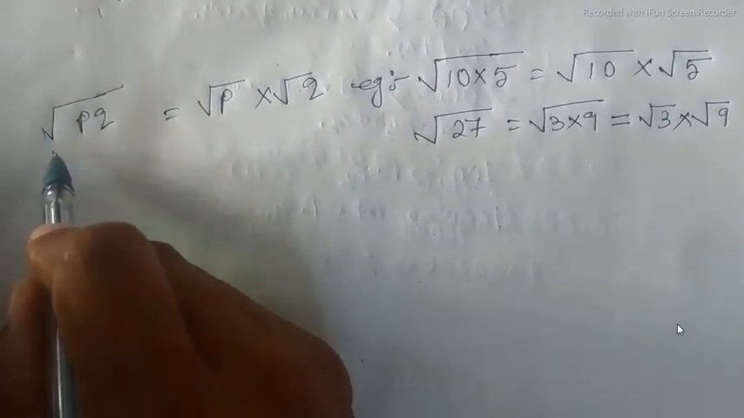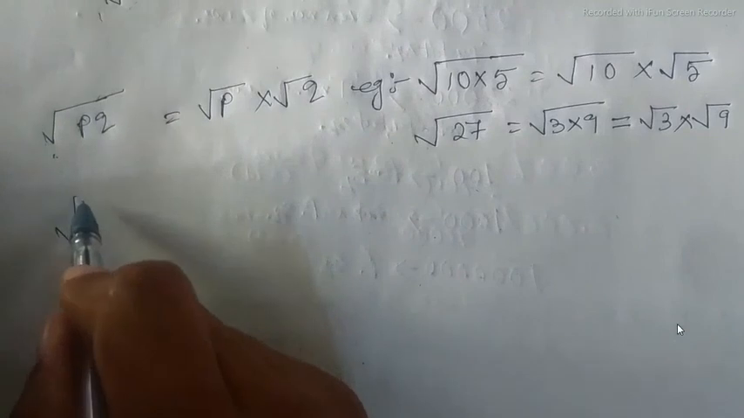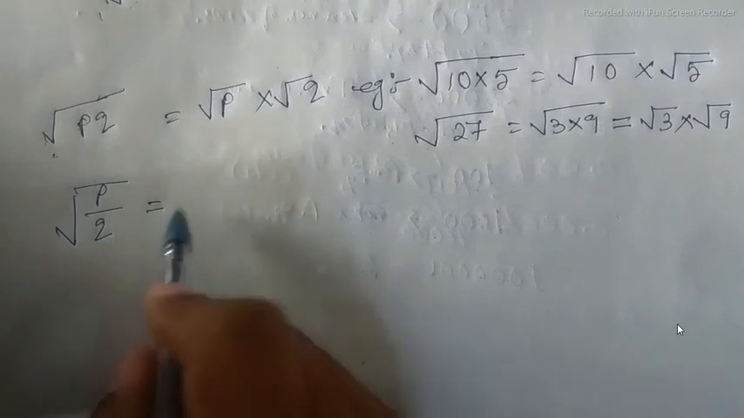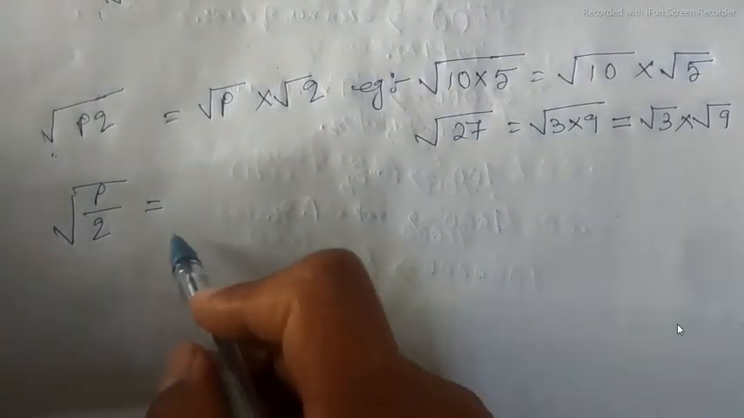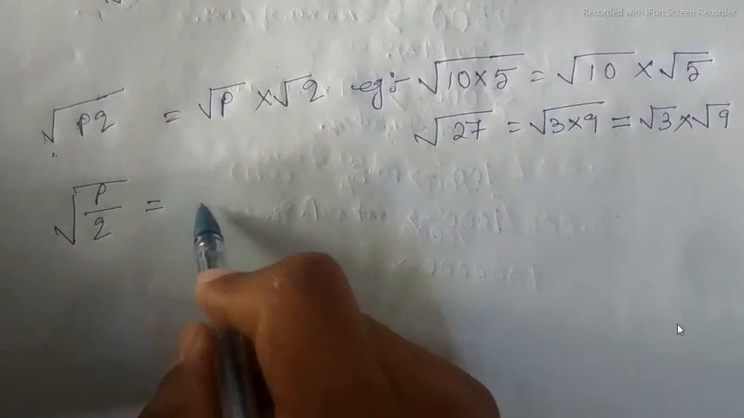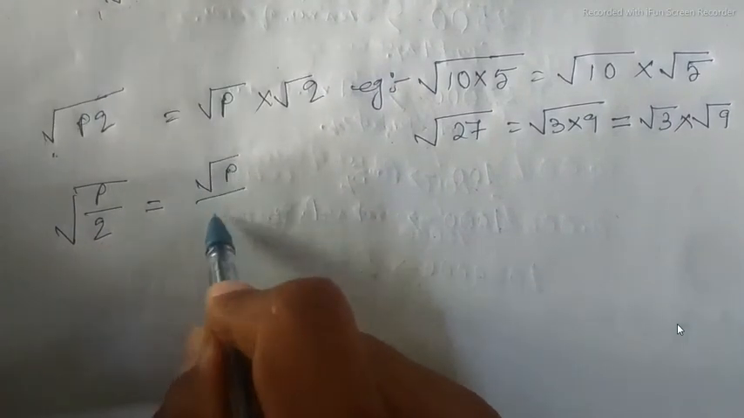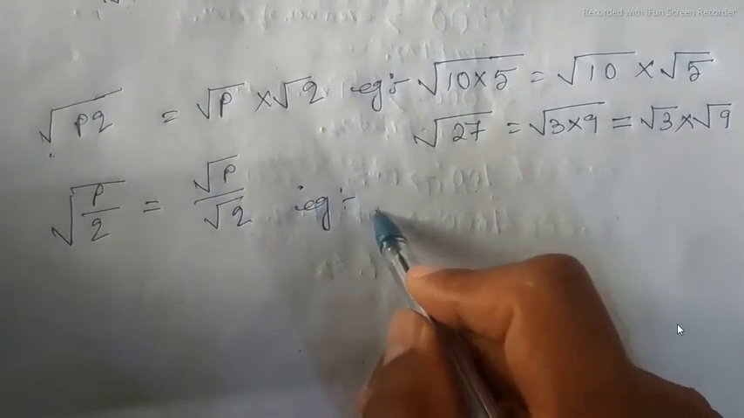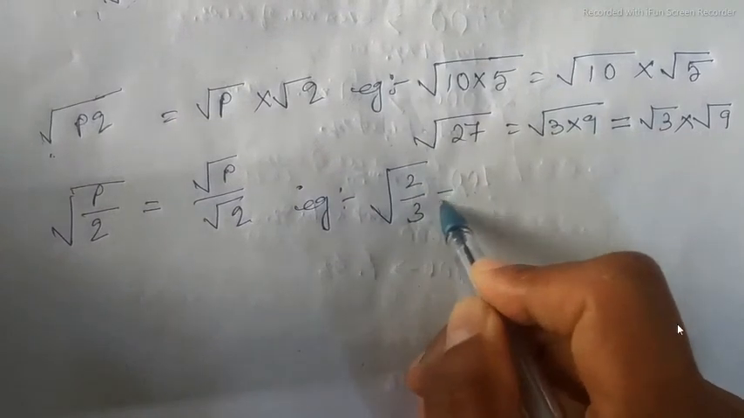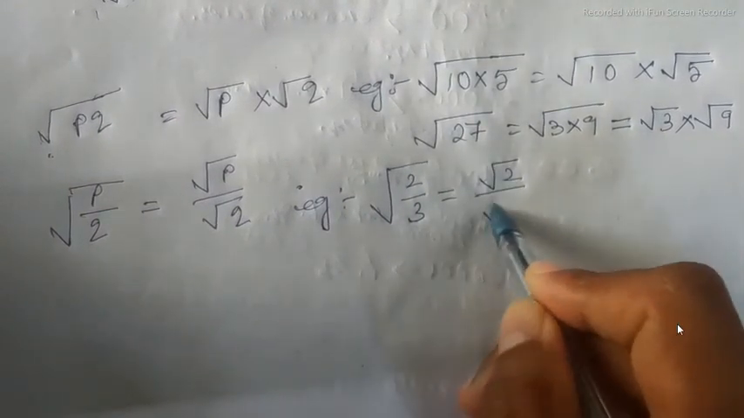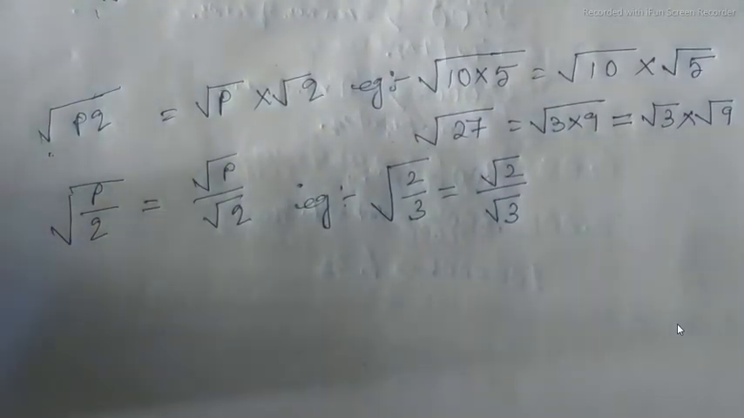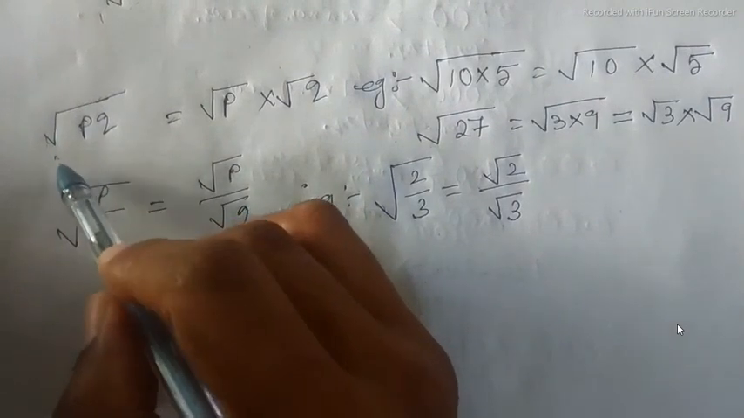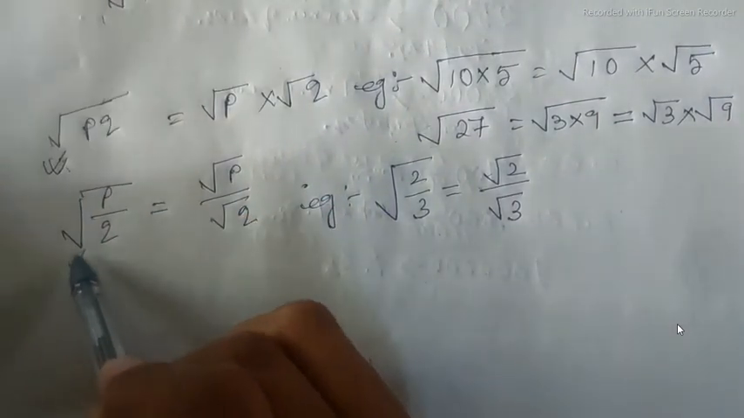This is one important thing to remember. Now the other formula is: if P and Q are two real numbers other than 0, then we can write root of P by Q as root P by root Q. Example, 2 by 3, we can write as root 2 by root 3. To solve the problems given in your textbook, you must know these two rules.